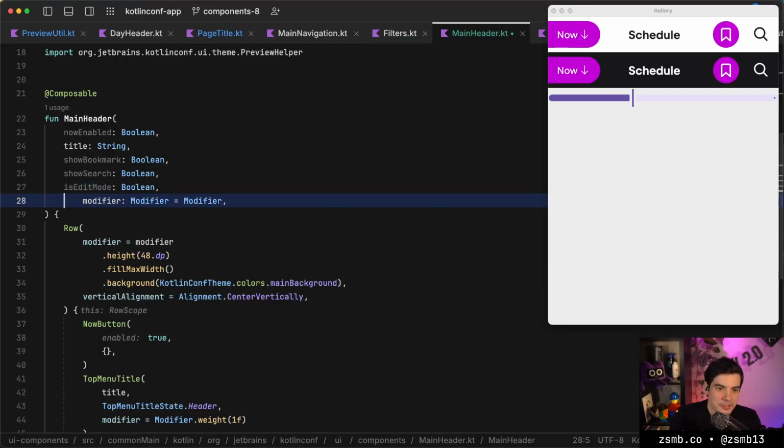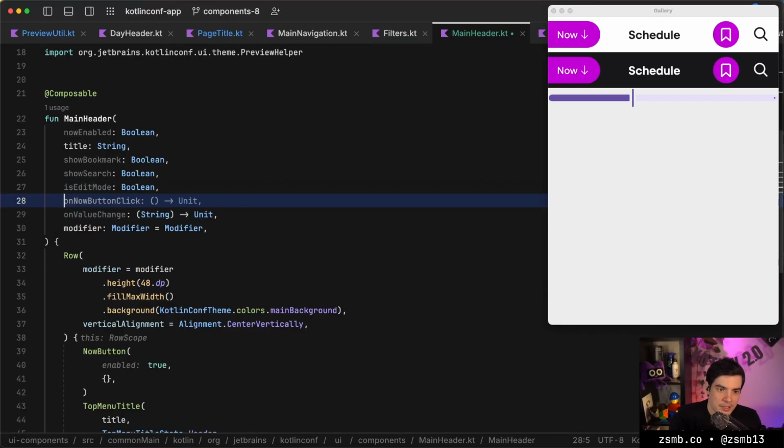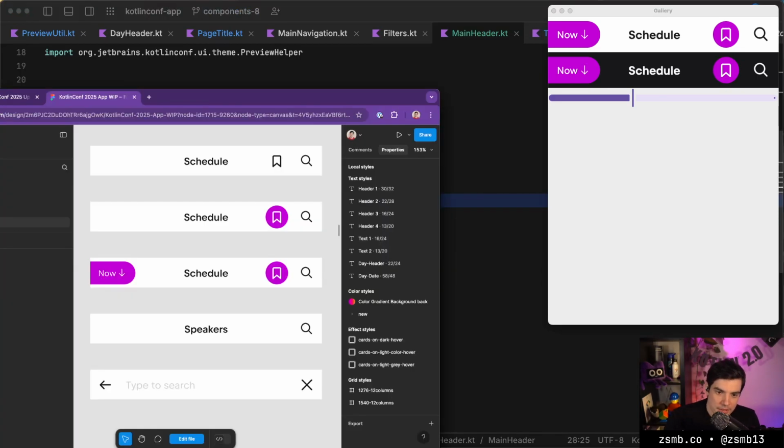But then for the search, we'll need an on value change, which gives the callers a string, and then we need to take that search string value as a parameter. Is this getting unmaintainable yet?